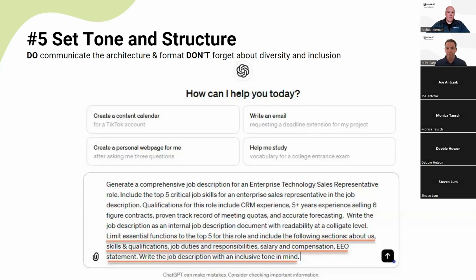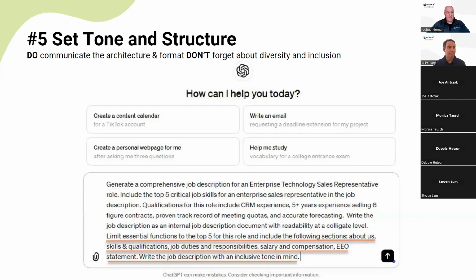And you can also include directives like I have here to keep an inclusive tone in mind when writing the job description. Now, that's not going to alleviate the need to review the job description. It's always recommended. ChatGPT is programmed by humans, so it has inherent bias embedded into the system, but it is a way to give ChatGPT a direction to try to limit that.